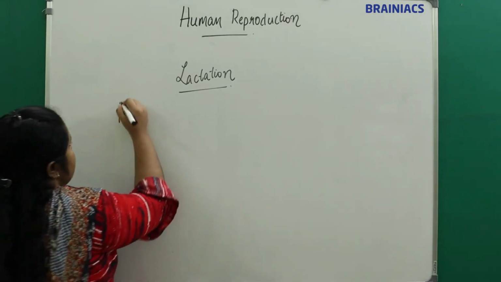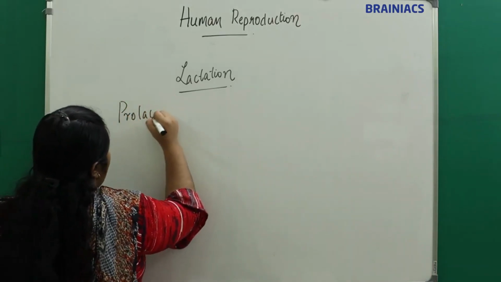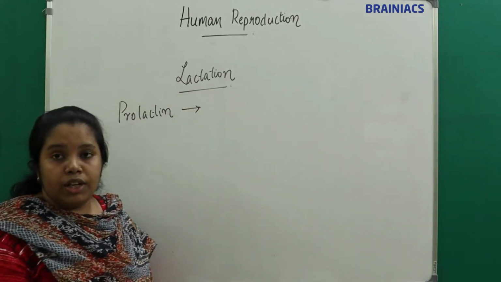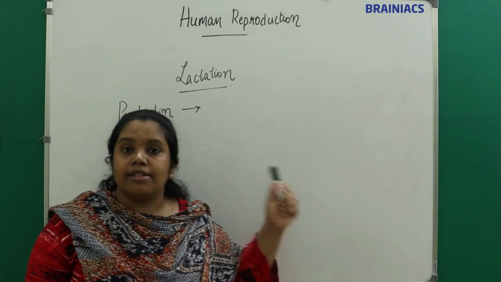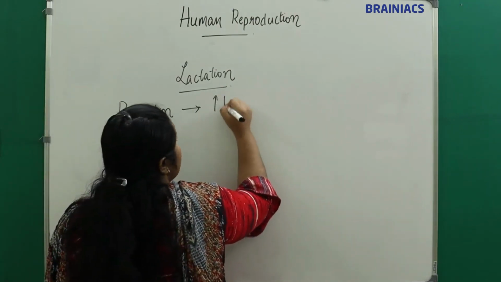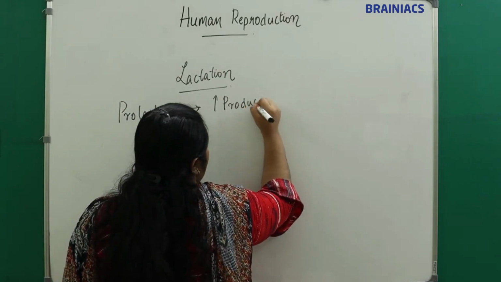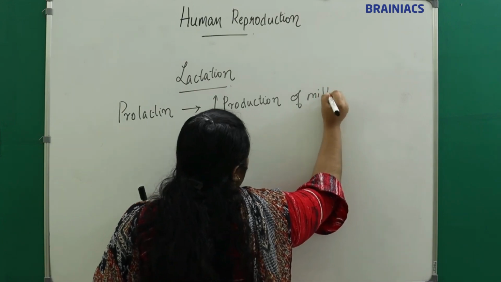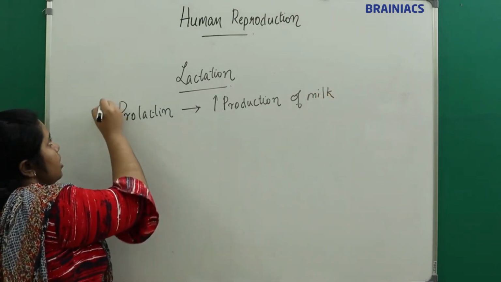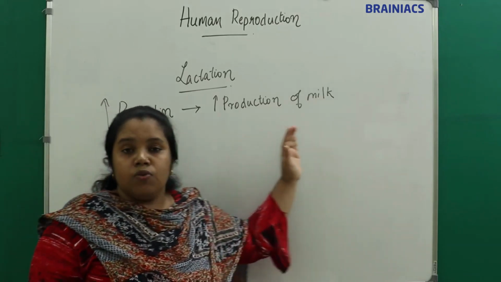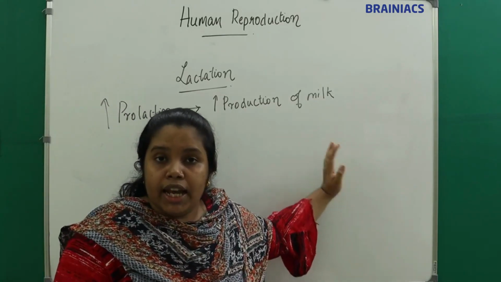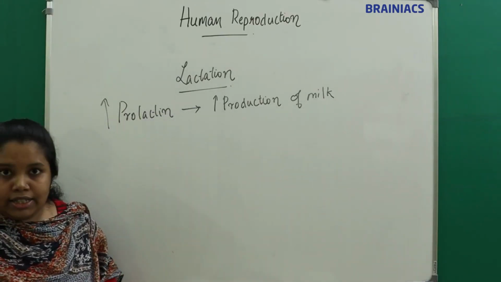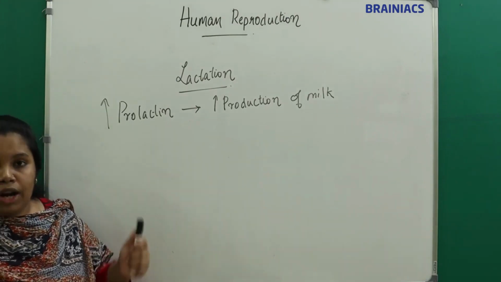Out of which, what does prolactin do? The prolactin will go to the mammary glands and increase the production of milk. So during pregnancy there will be an increase in prolactin secretion. This prolactin causes increased production of milk in the mammary gland. So the milk synthesizing hormone is prolactin.